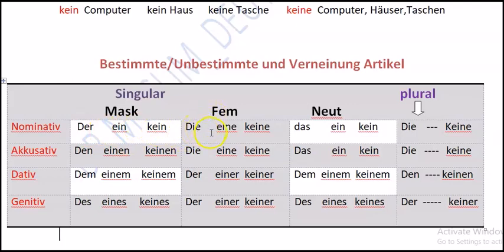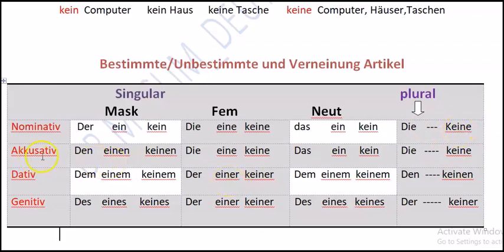First is the bestimmt article, then unbestimmt, then Verneinung: "der" is bestimmt, "ein" is unbestimmt, and "kein" is the Verneinung form. So for feminine we say "die, eine, keine". For neutral we say "das, ein, kein". For plural we say "die", and we said that we don't have an unbestimmt form in plural. And for Verneinung we say "keine".